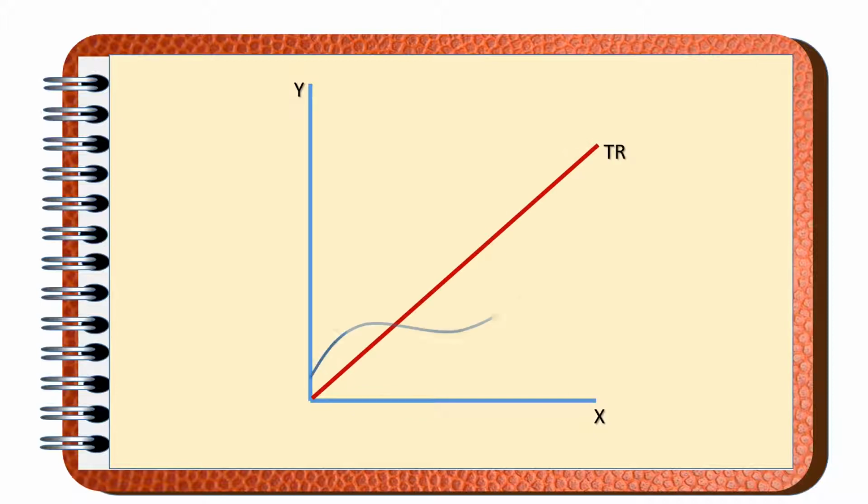TR represents total revenue. TC is an inverse S shape. When the producers are producing OQ level of the output, the gap between the total revenue and the total cost is maximum.